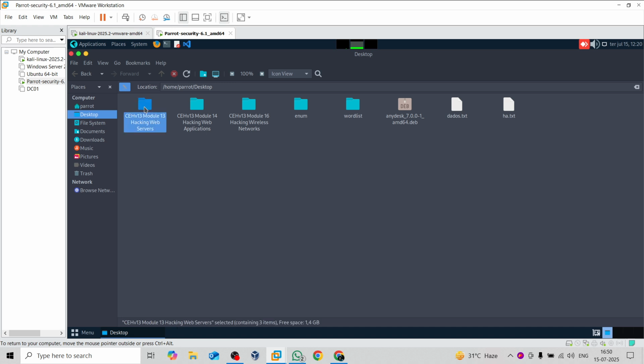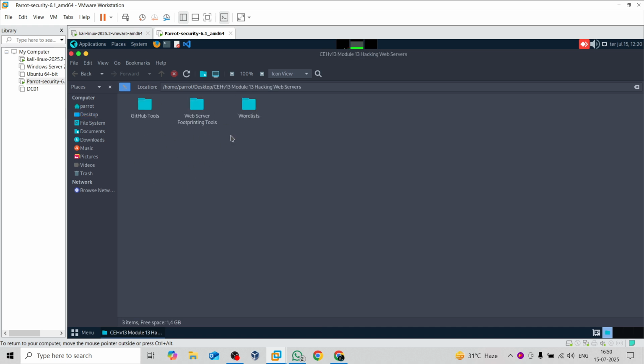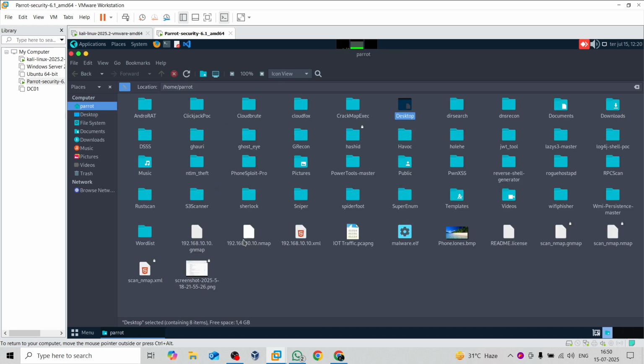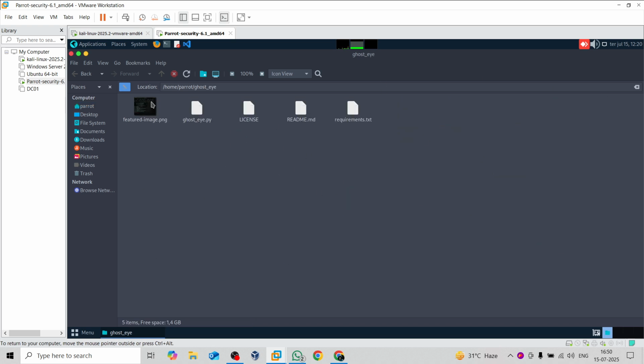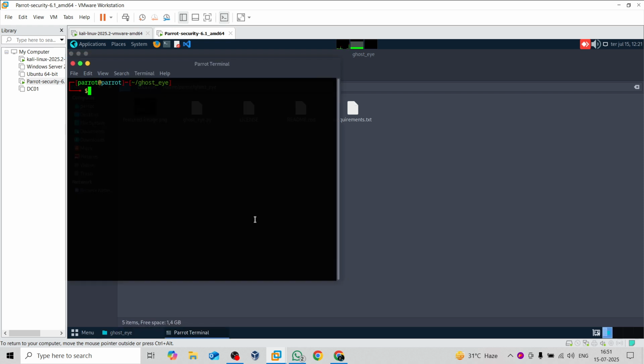If I go to the version 13 web hacking modules and click here, you can see all the tools are available. Let me show you an example with HostAI, a tool which helps you perform reconnaissance, footprinting, and information gathering, and also a little bit of attacks. Let me tell you how it works, as this will come in the exam also.